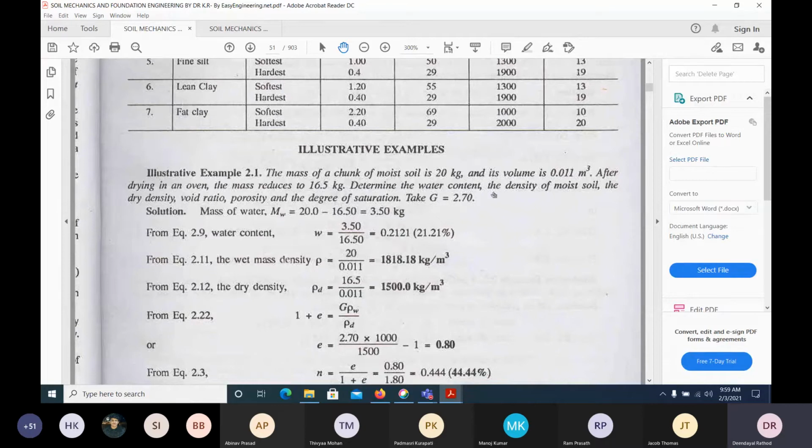Now what is asked next? Density of moist soil, that means bulk density, the exact density, not submerged, not dry or any other density. Moist means bulk, exactly in the natural form. So what is the definition? Mass divided by volume. Mass we know, 20 kg, divided by volume. It will give 1818.18 kg per meter cube.